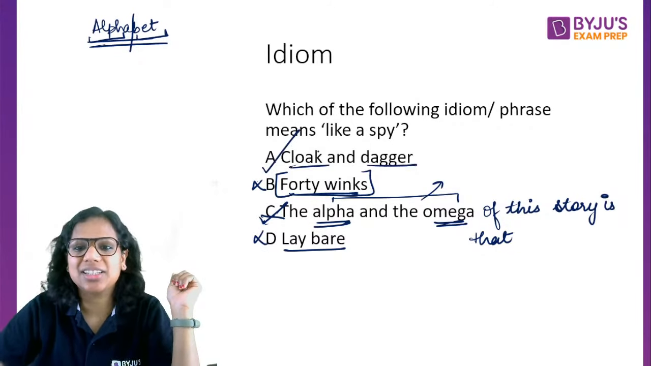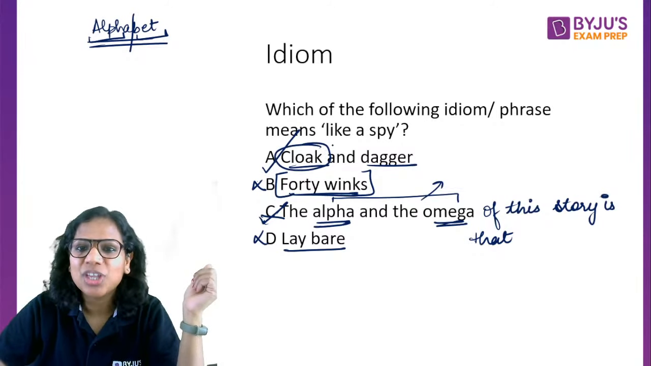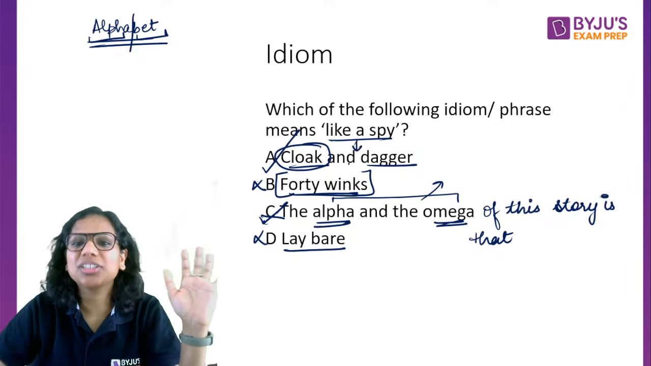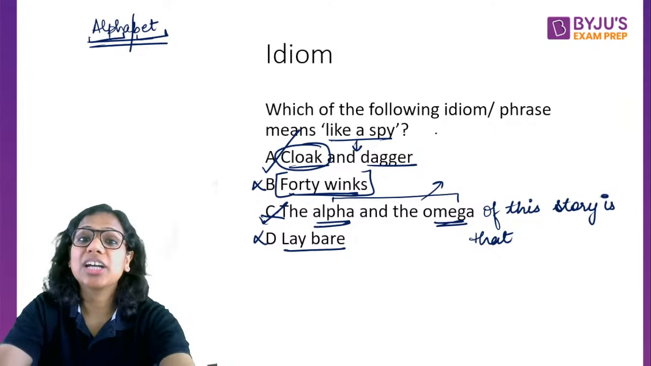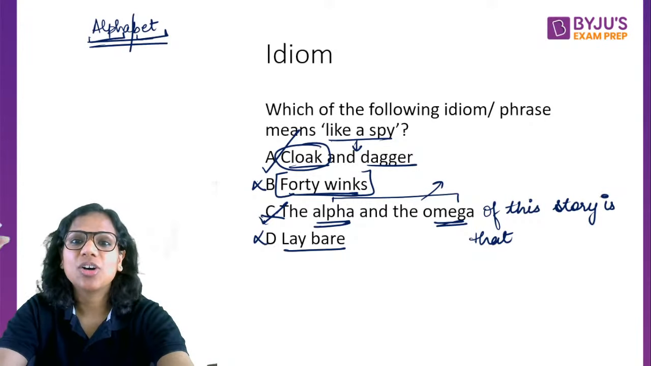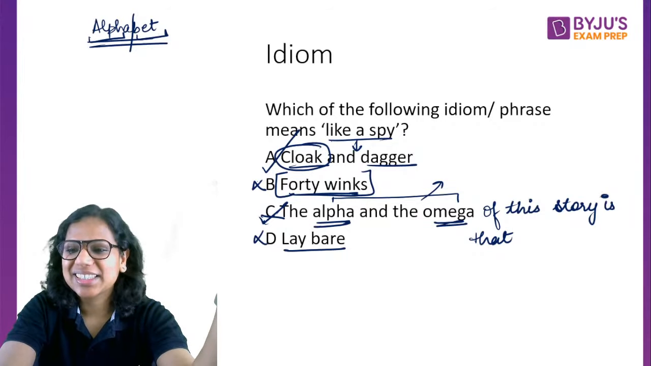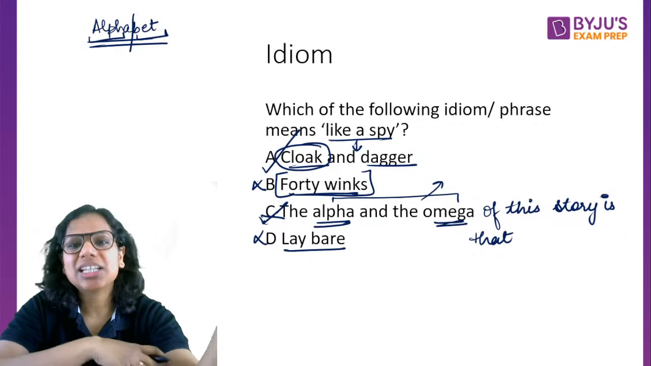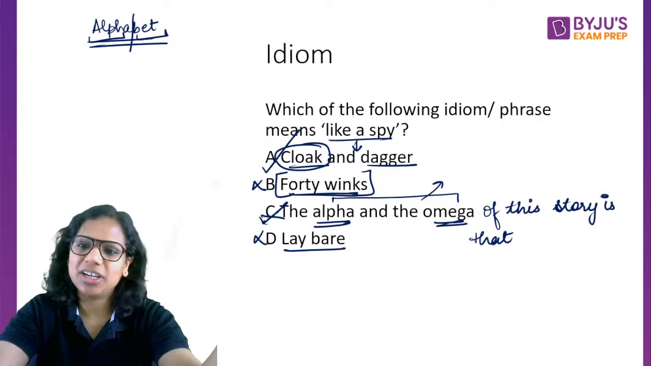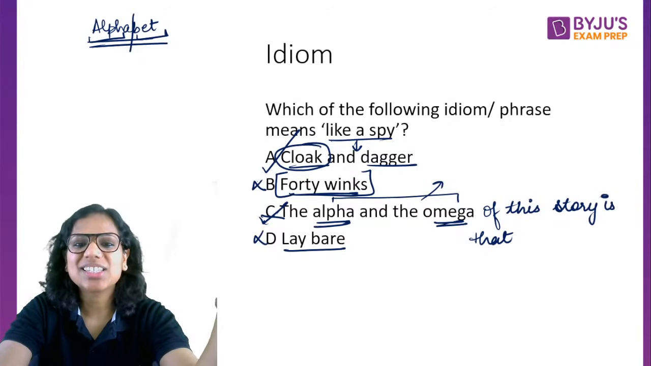Cloak and dagger. In fact, cloak is something that is associated with mystery, right? So you could associate like a spy with cloak and dagger that way. So some cloak and dagger operation means it's an operation that involves a number of spies, or let's say one spy, but yes, it involves spies. The beginning and the ending, absolutely, John. The beginning, that's why the alpha, the ending, that's why the omega. Yes, lay bare is not the answer. The answer is cloak and dagger.